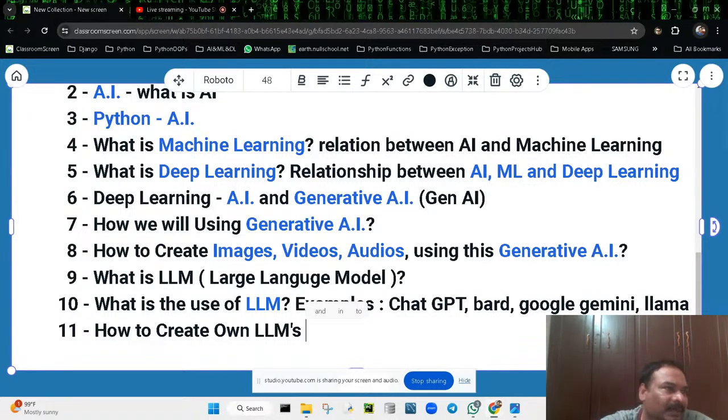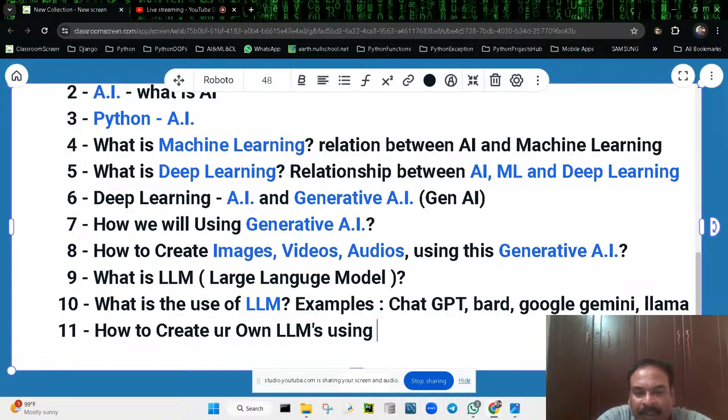Companies want a ChatGPT-like application for their purpose, so you can even create your own LLMs by this. That is what I said: how to create your own LLMs using generative AI. So now we are going to discuss all these things.